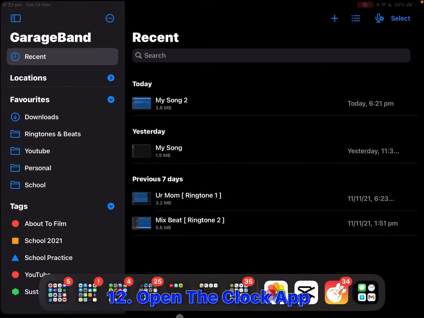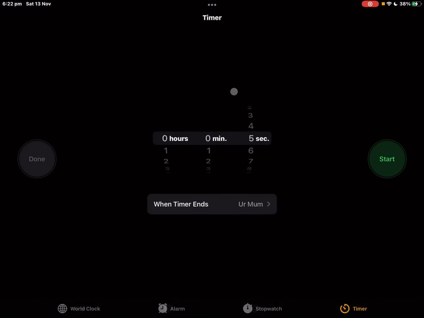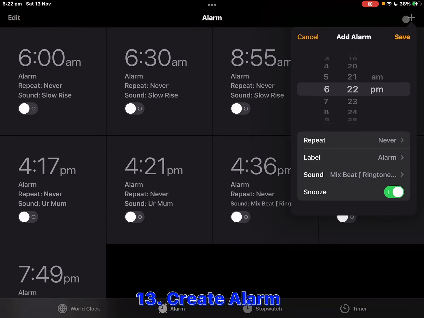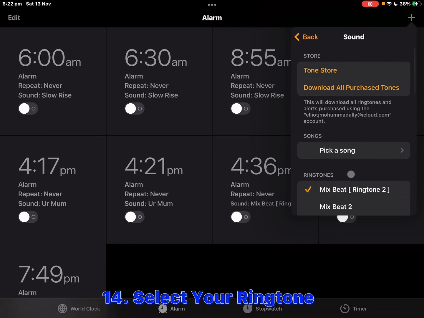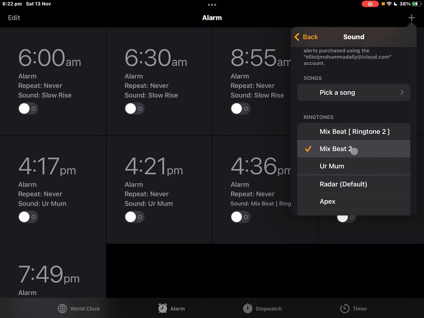Now what we need to do is to go into Clock. Now that we're in Clock, you can tap Create a New Alarm. What I can do, that doesn't really matter which one, over here, Mix Beat 2, here we go.